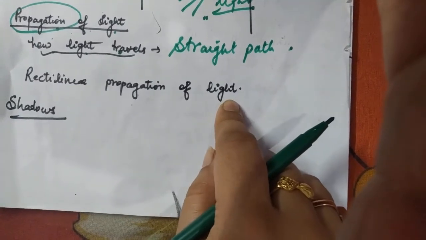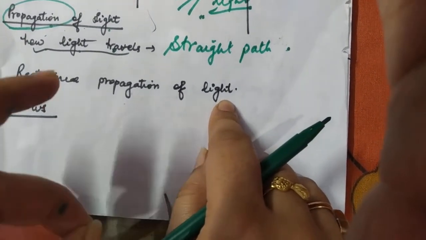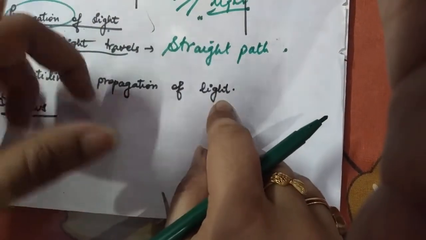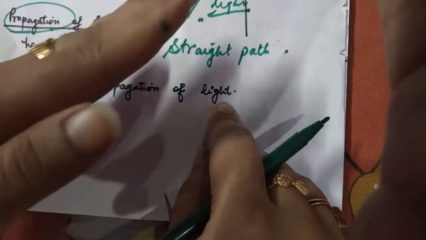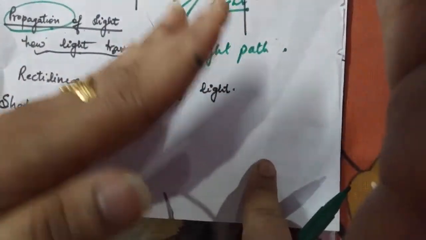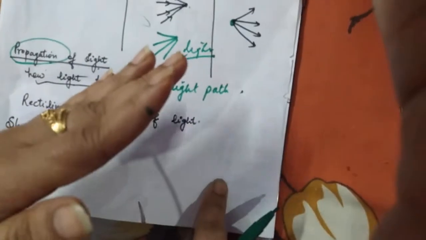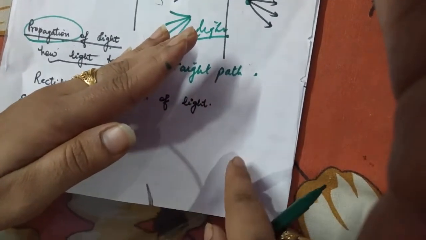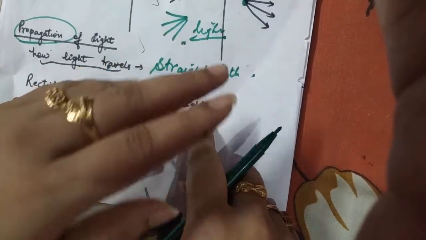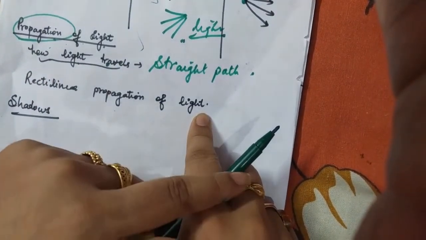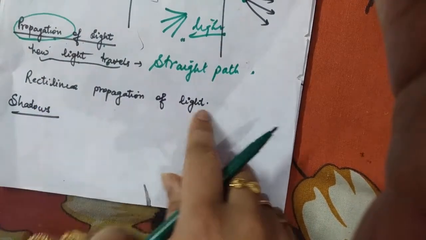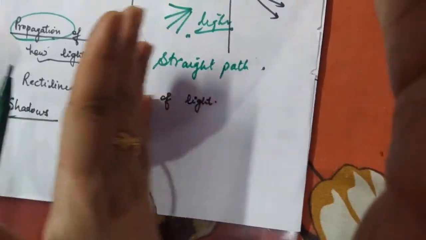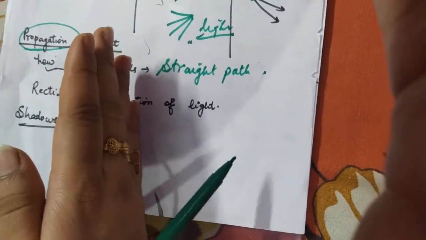Next comes your shadow, and the best example that I can give you is showing you a live demonstration. See, light is coming from the left side of this room, and I'm obstructing it with my hand, and you know that my hand is opaque. So you can clearly see that there is a dark colored patch which is getting formed on the paper. This is the shadow. Currently you can see that my sketch pen is also forming a shadow. My hand is also forming a shadow.